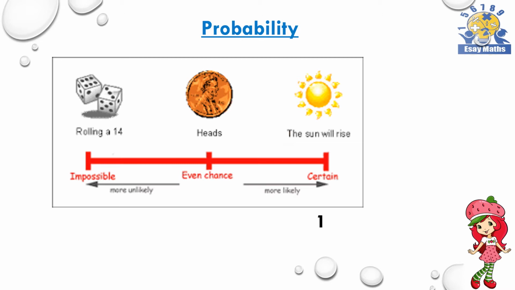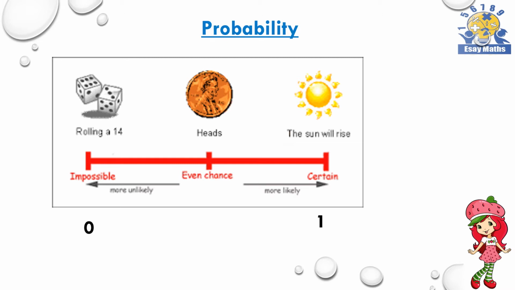And also now I am considering rolling a die numbered from 1 to 6 and the event obtaining number 14. So it's impossible, because of why? We have numbered the cubic die from 1 to 6. So the probability of that event is 0.